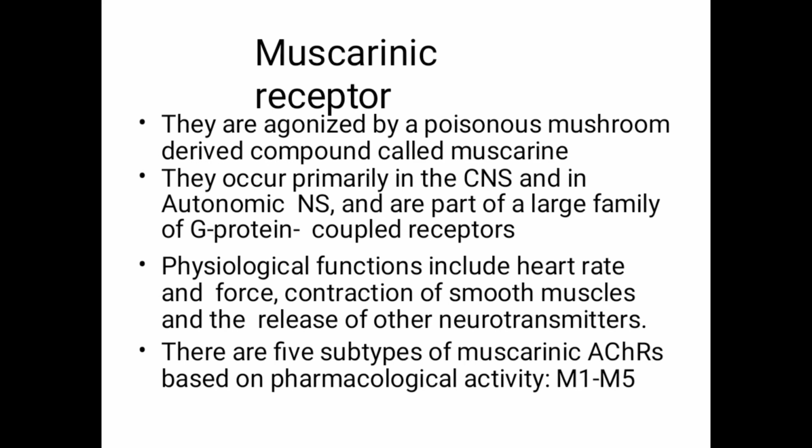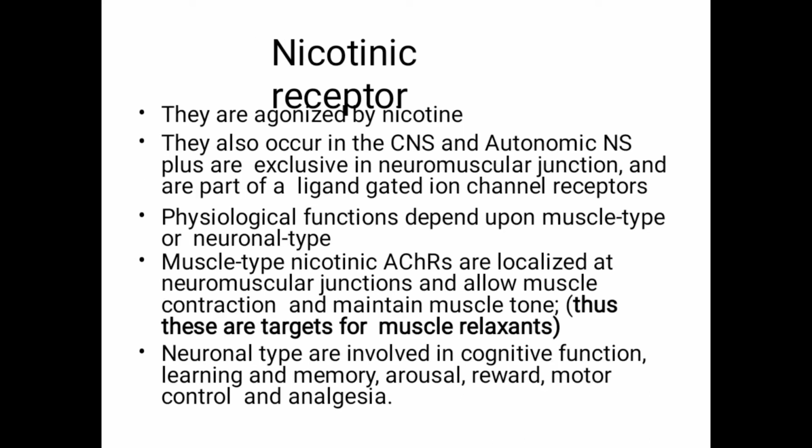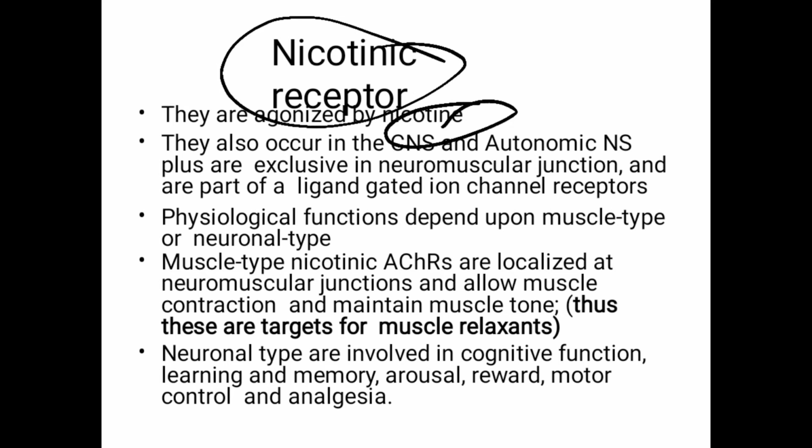So there are two types of cholinergic receptor to which the acetylcholine binds. One is the muscarinic receptor. This muscarinic receptor is generally agonized by a compound called muscarine. And the second one, the nicotinic receptor, is generally agonized by a chemical called nicotine. The muscarinic receptors are of five types: M1, M2, M3, M4, M5. Nicotinic receptors are of two types: NM receptor and NN receptor.